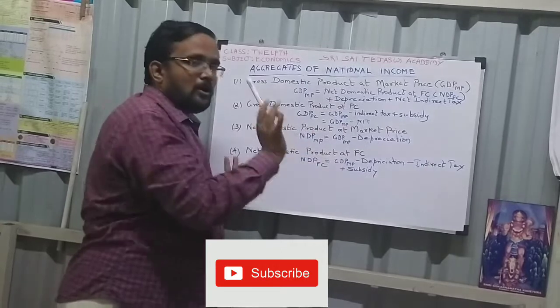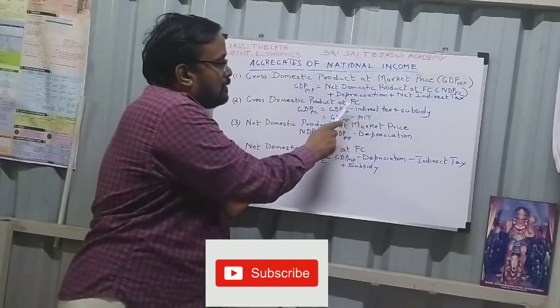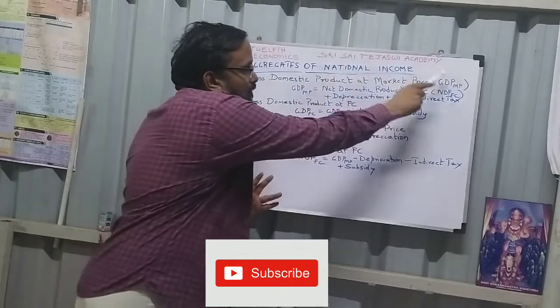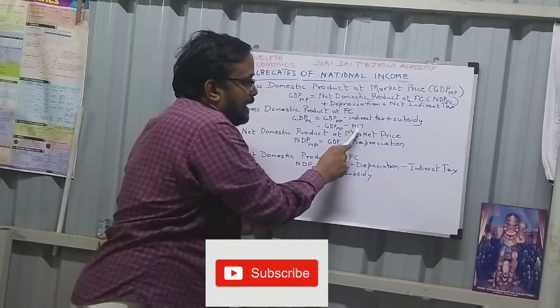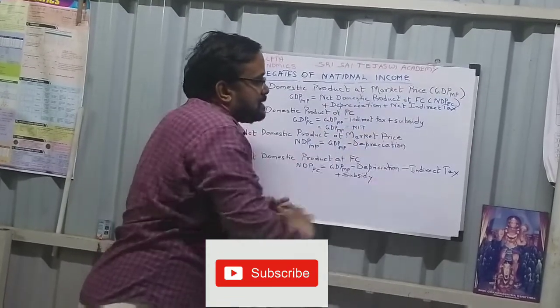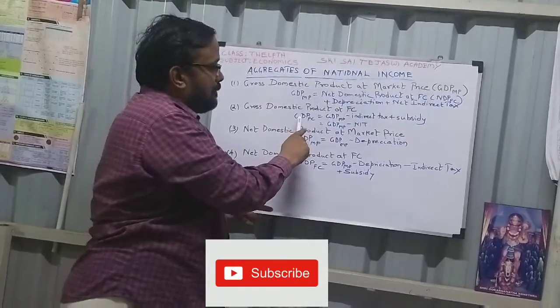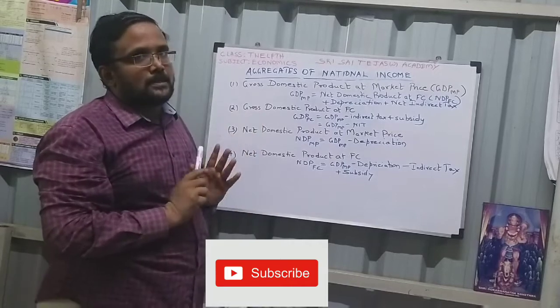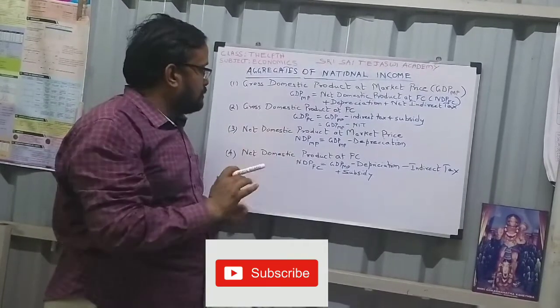If you understand that, you can remember any formula. GDP FC means you subtract net indirect tax, NIT, from GDP MP, which is the whole value including net indirect tax. GDP MP minus net indirect tax will be your GDP FC. As simple as that.